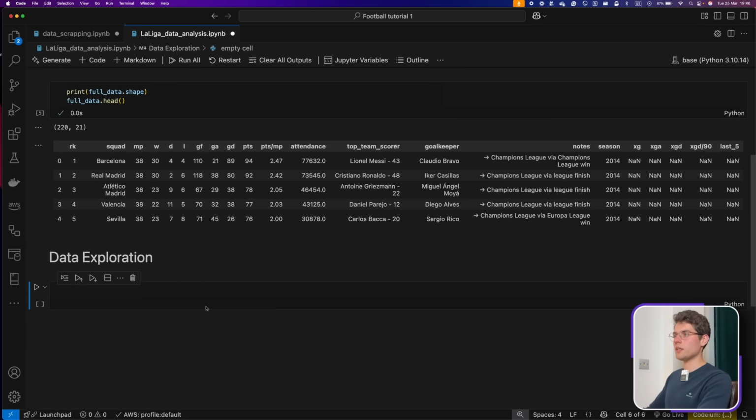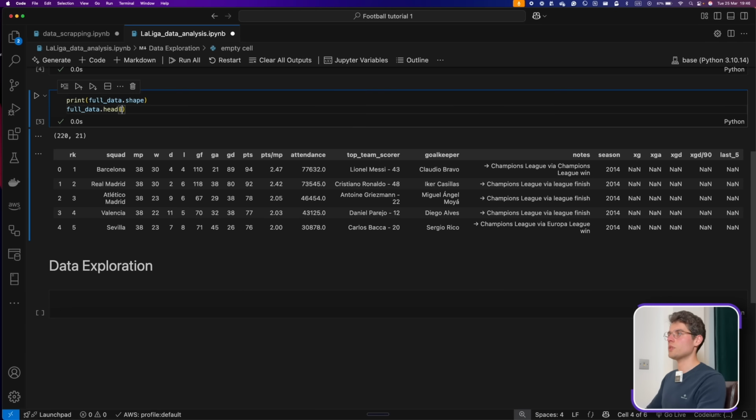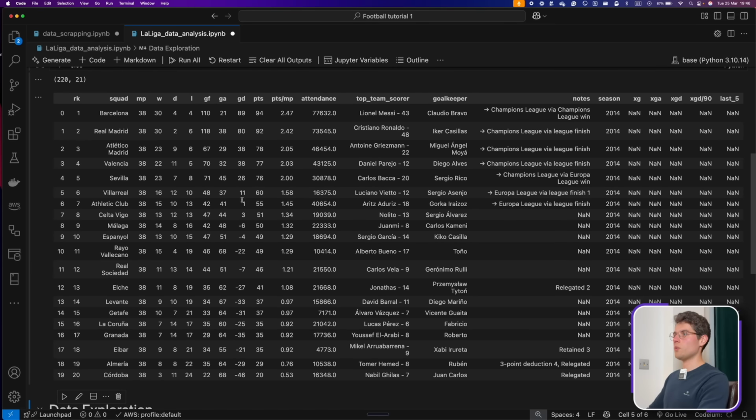Here we're gonna have data exploration, and we can first look at the data. Let me do the full season. We can see 20 teams, and who is at the top of the ranking at the moment, and how many games have been played already. There are 28 matches played. This one is a previous season, 2014, so it's the full season. Barcelona finished first, Real Madrid finished second, and we have a few interesting metrics that we can look into here.